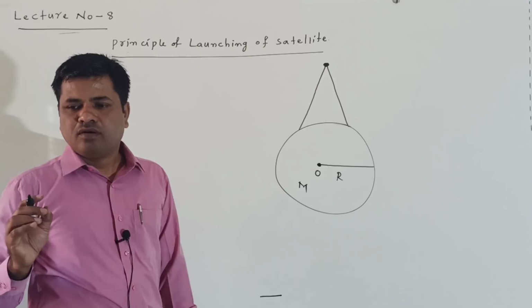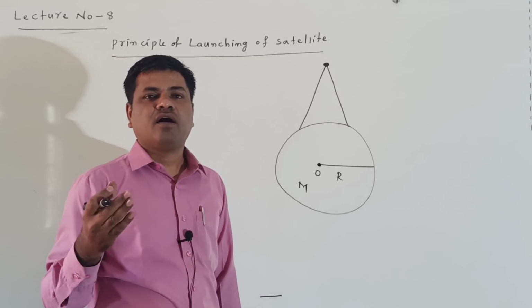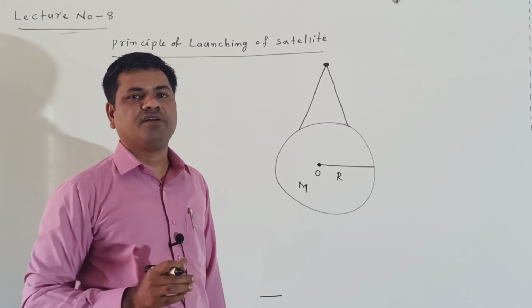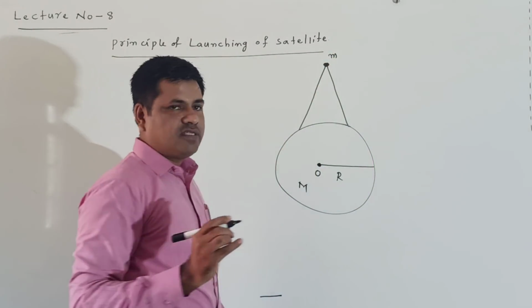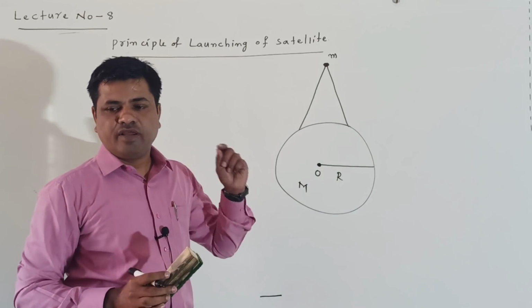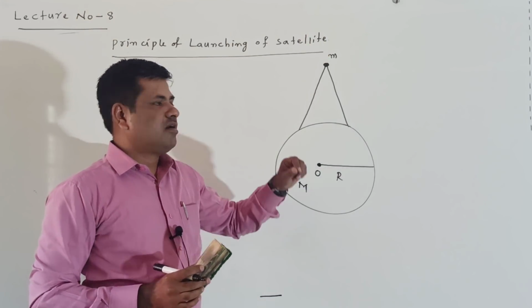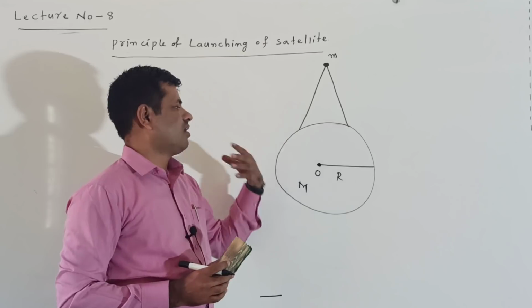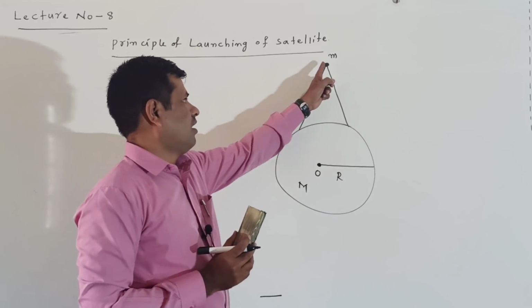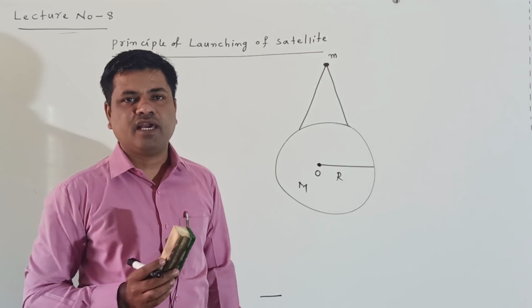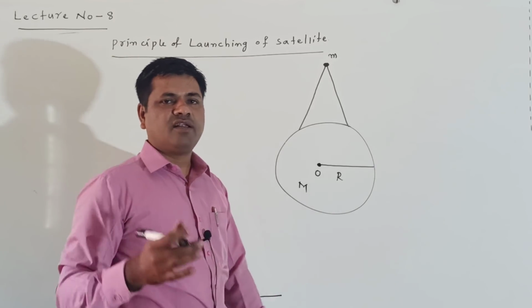we are throwing a body with different horizontal velocities. The body I am taking here has mass m. We are throwing from the tower. We consider one tall tower on the surface of the Earth, and from the tower we are throwing a body with different horizontal velocities.